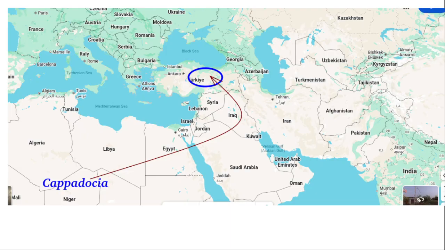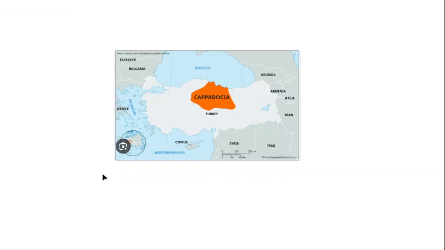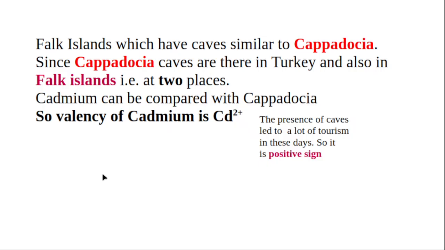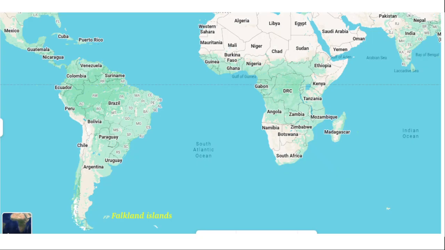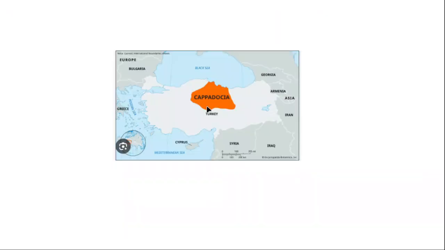Okay, next you see Cappadocia. Cappadocia is in Turkey. You see Turkey is here, India is here, China is here. This is all Europe. This is Turkey. In Turkey, a region circled by a blue line corresponds to Cappadocia. Cappadocia is also shown here. What is special about Cappadocia is that it is full of mountains with a lot of caves. It has so many mountainous regions, and the mountainous region is covered with many caves.